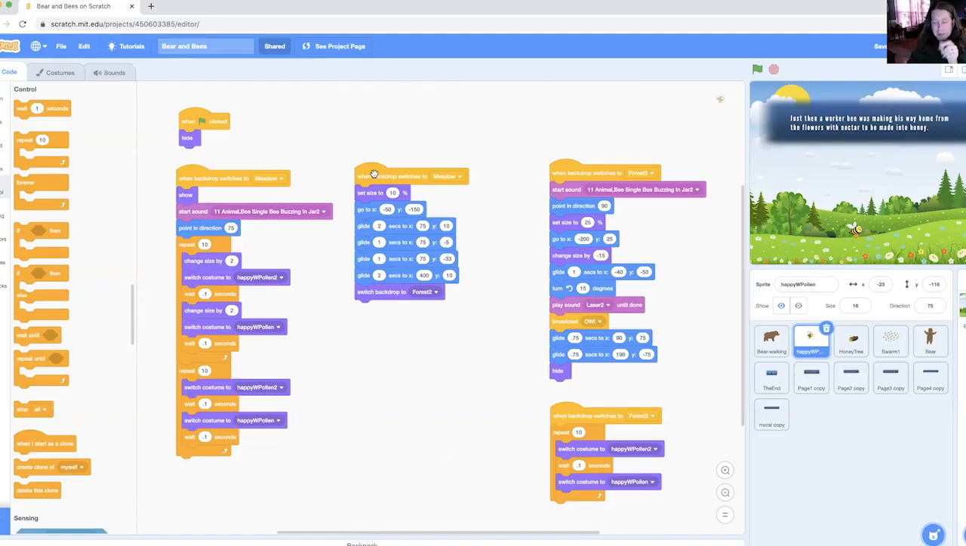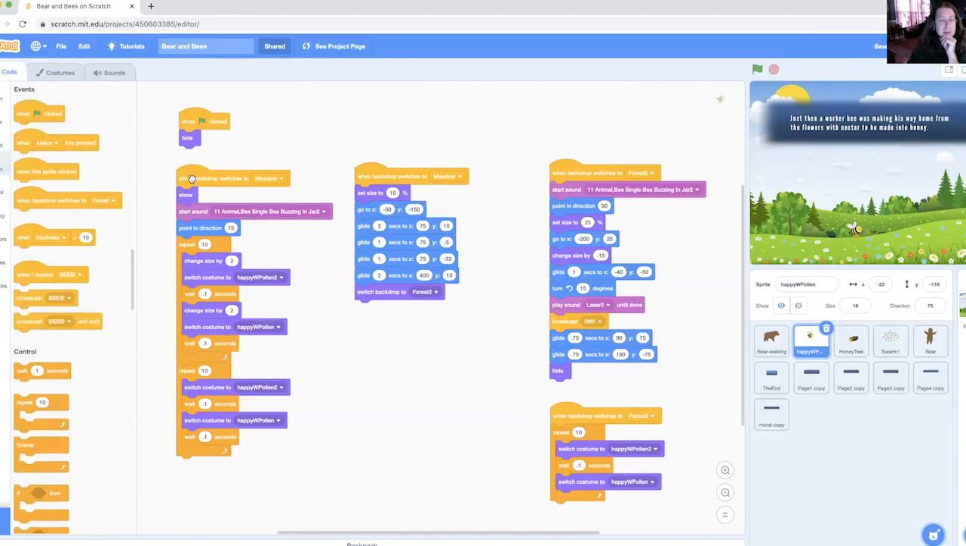At the same time, here's what's really cool, we've got one event happening here when the backdrop switches to the meadow. See the bee growing. We've got another set of things that happen when we switch to the meadow background. So we've got one piece of code here that's telling him to flap his wings, essentially. And then we've got another piece of code that's telling him where to go.